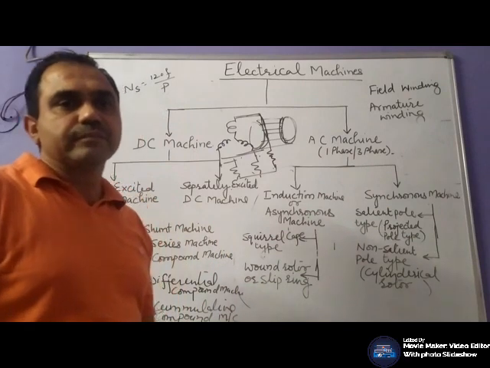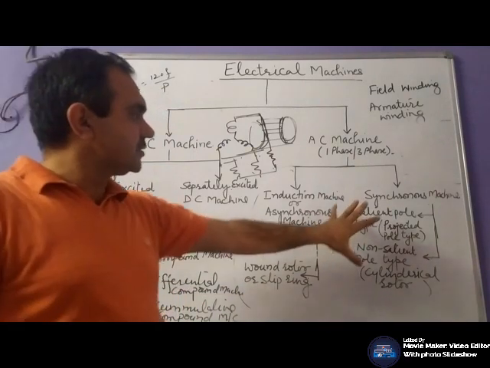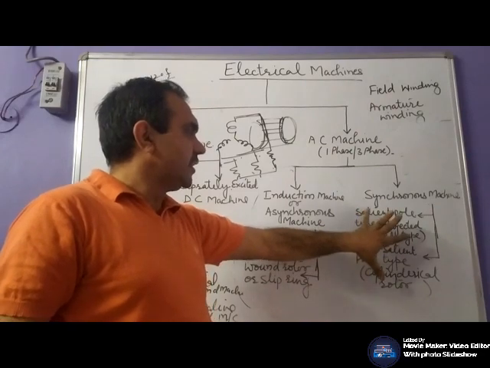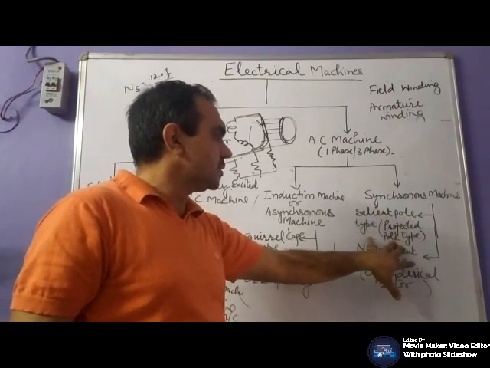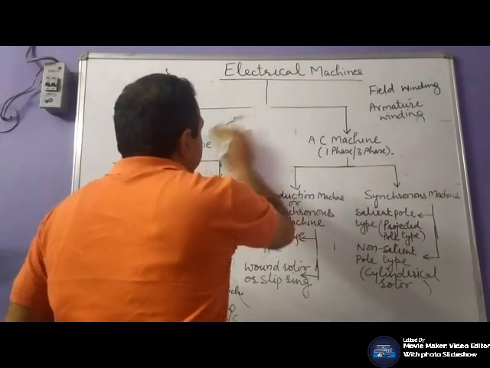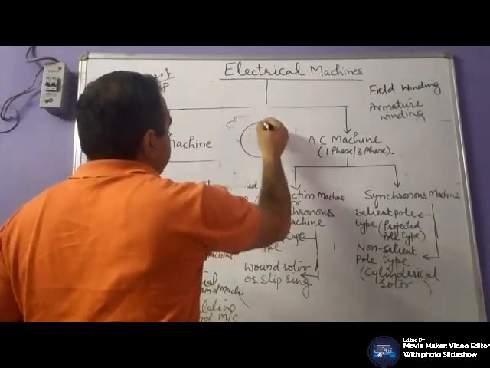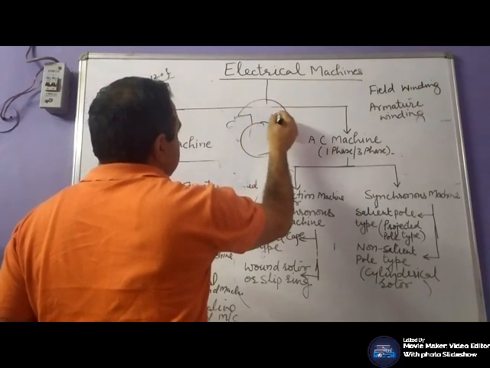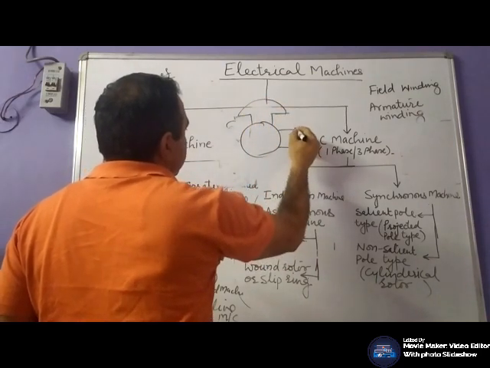Synchronous machine. Synchronous machines are further classified into salient pole types, that is projected pole. It means poles are projected on the rotor. If we have a 4 pole machine, 4 poles will be projected.